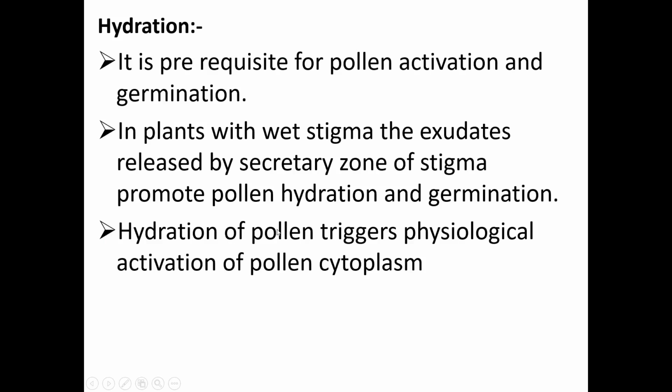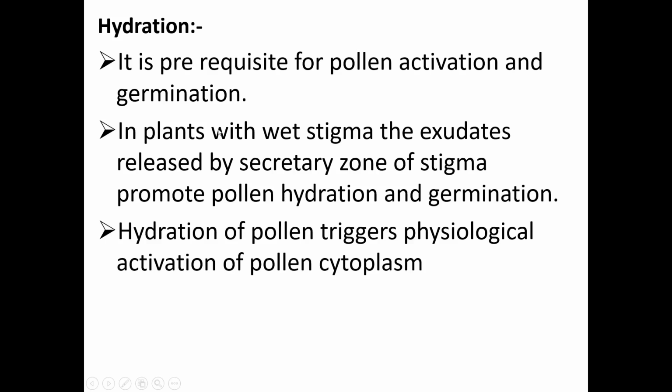Now the next step is hydration. It is a prerequisite for pollen activation and germination. It is highly regulated, the adhesion and hydration of the pollen grain.